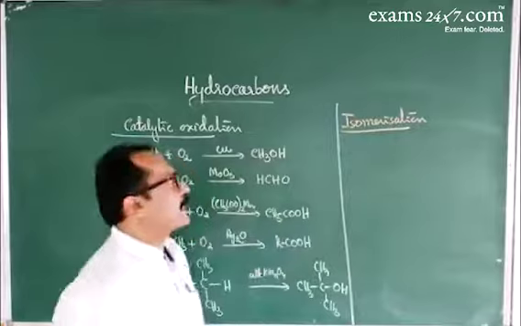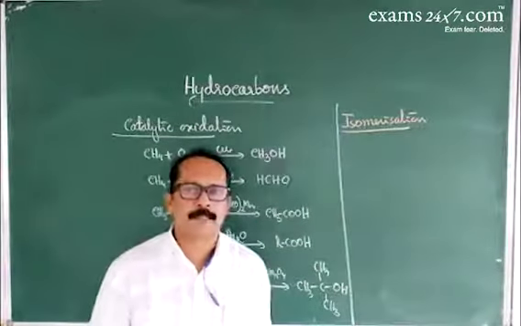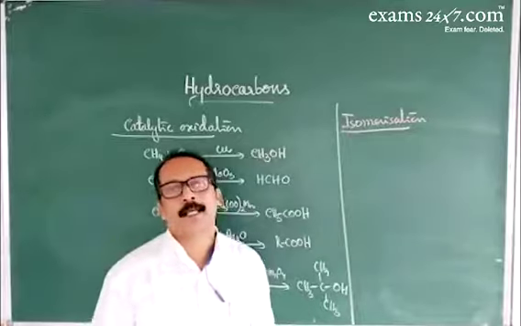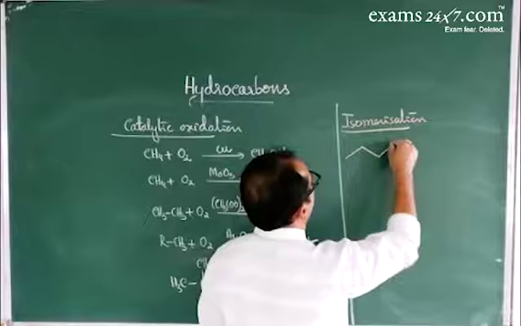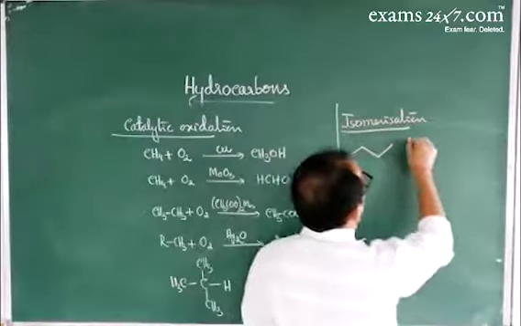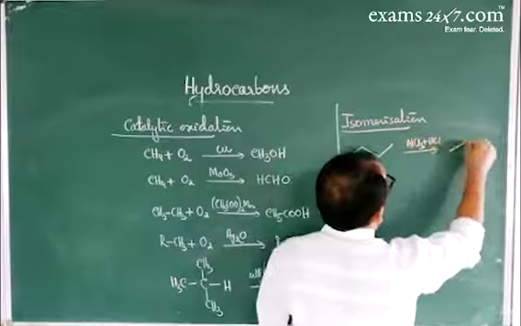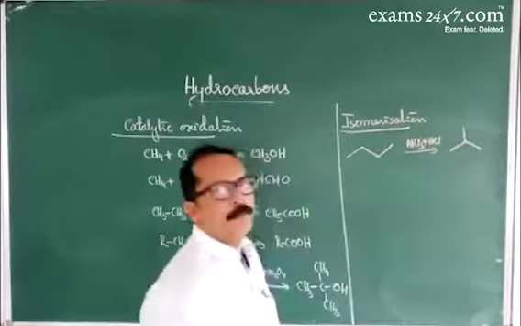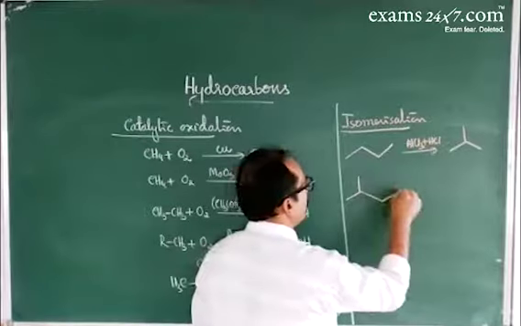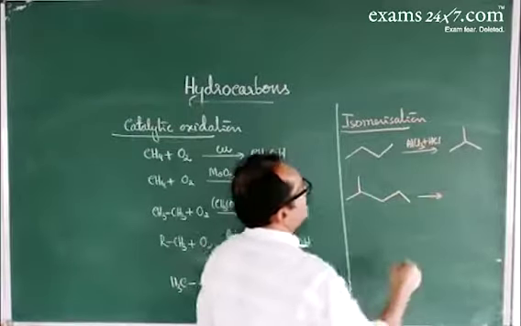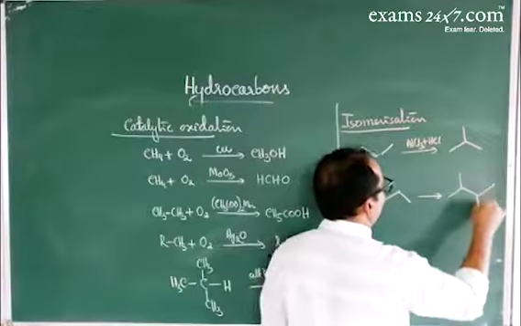In isomerization reaction, when alkanes are heated with aluminum chloride in presence of HCl, the corresponding isomers are formed. For example, in the case of butane, on treating with aluminum chloride in presence of HCl, that gives isobutane. Now, another compound on heating with aluminum chloride in presence of HCl gives the respective isomer.